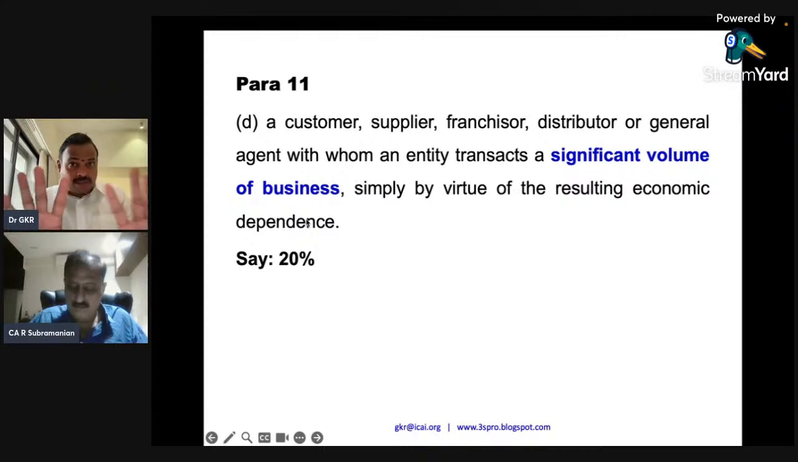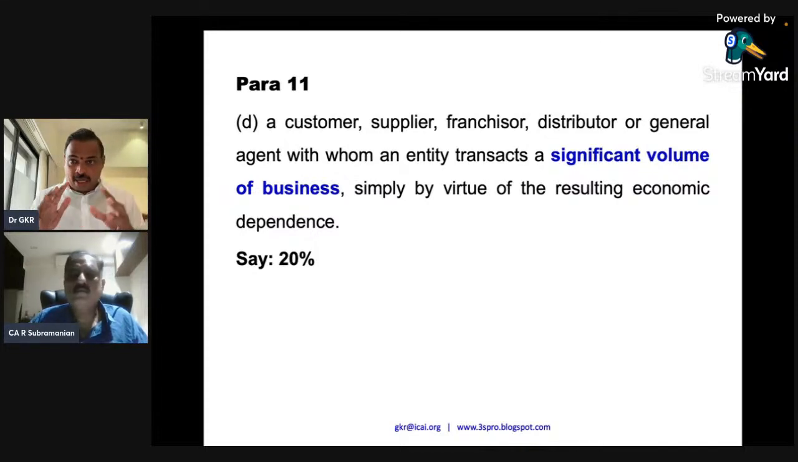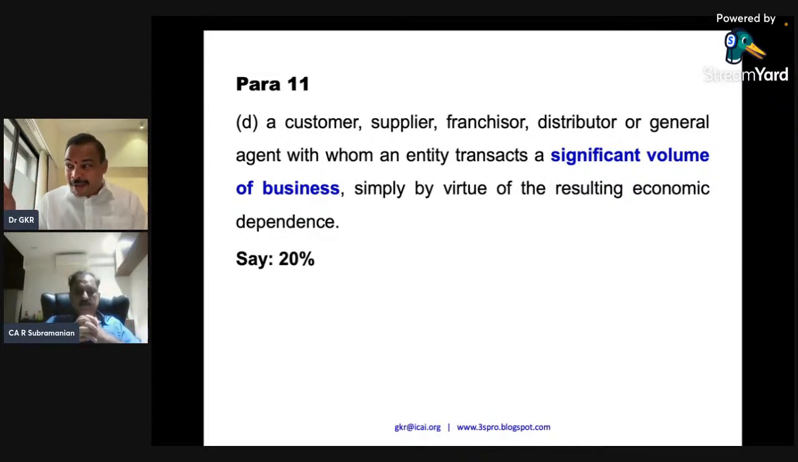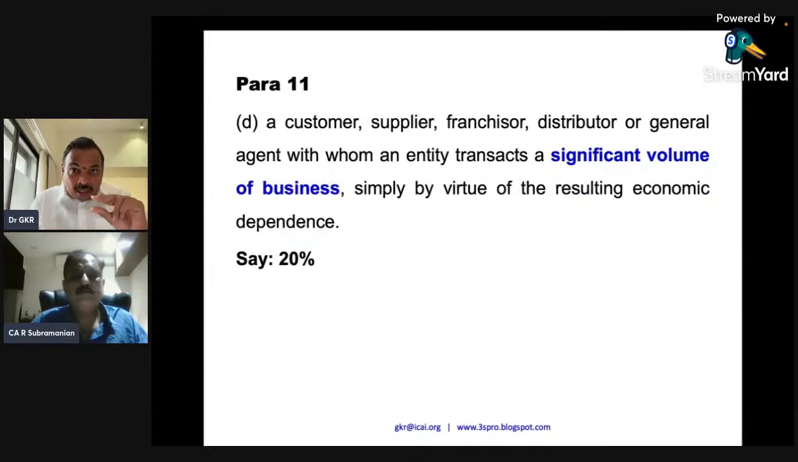Actually, this word 20% is not there. Significant means, in the entire accounting standard and even in the Companies Act, the word 20% is there. So therefore, they don't say that 60% business is given by one company, one individual, one partnership firm, so they are related parties. No, there can be economic dependence. The concept of economic dependence is different from related party. Please understand.